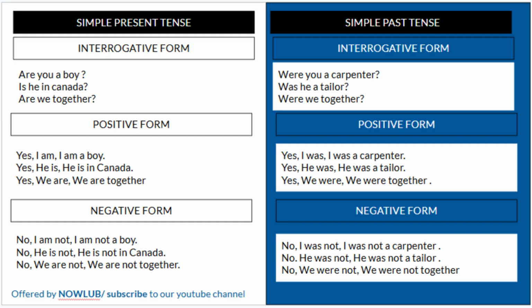Negative form, we use negative form when you are refusing. No, I was not a carpenter. No, he was not a tailor. No, we were not together.